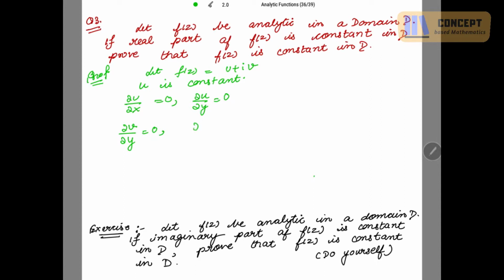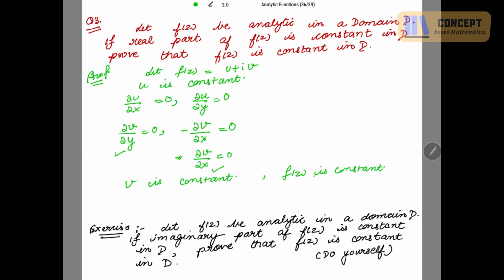And from this, I am neglecting the minus sign because it is equal to 0. So this is ∂v/∂x is 0. Okay, I am using the minus sign so that you are not confused with the CR equation, which further implies ∂v/∂x is 0. So from these two results, I will get v as constant. If v is constant and u is constant, then f(z) is constant.